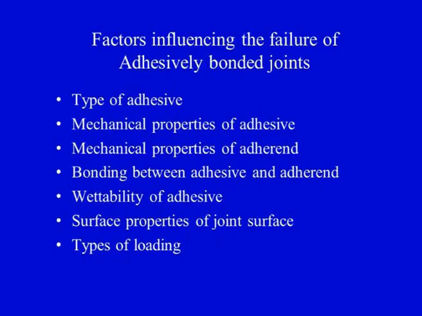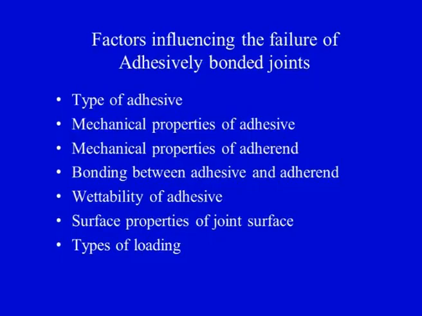So we have seen type of adhesive and mechanical properties of the adhesive, then comes the mechanical properties of the adherent, or the structural members which we are joining using the adhesive. These structural members are composites in today's lecture, and there is a big problem of delamination in the composites. So sometimes the adhesive may not fail, even the bond between the adhesive and the adherent may not fail, but the adherent itself may fail.